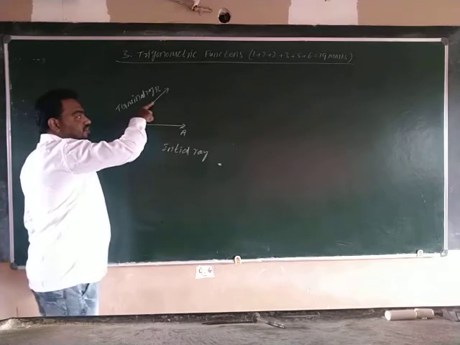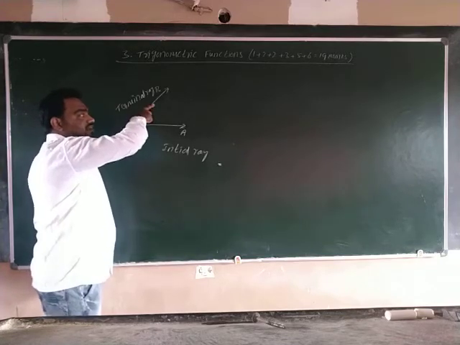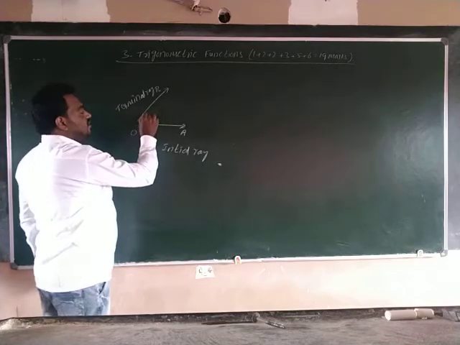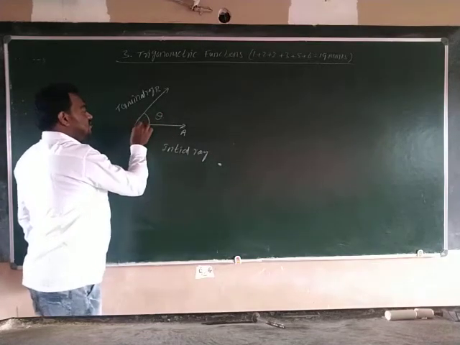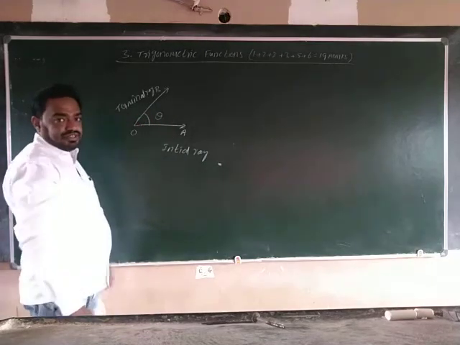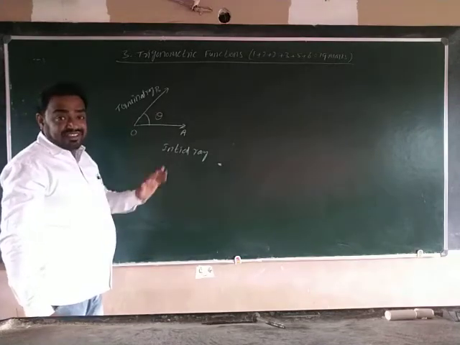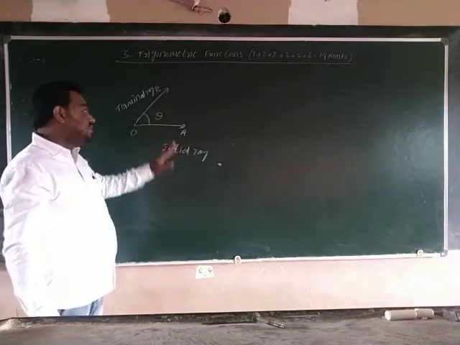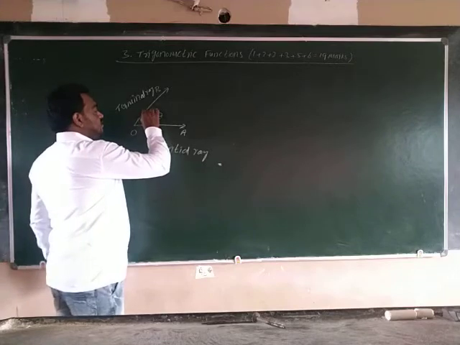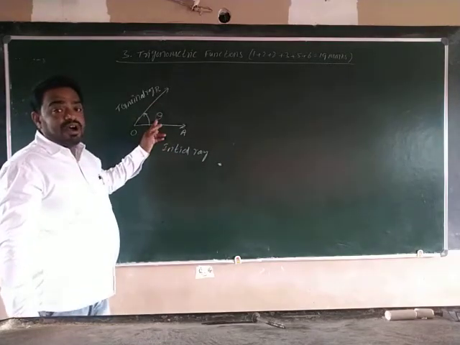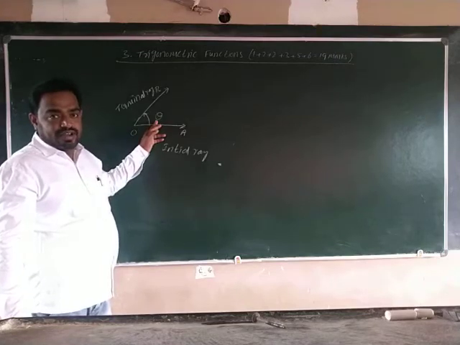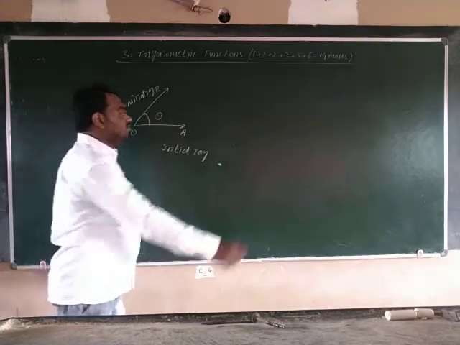This amount of rotation is called angle. If the direction of the rotation is anti-clockwise, the angle is called a positive angle.